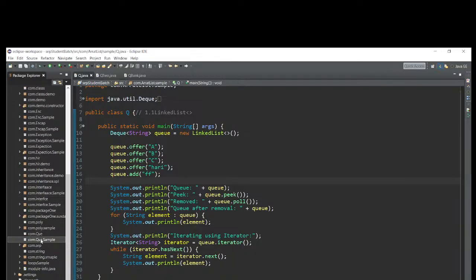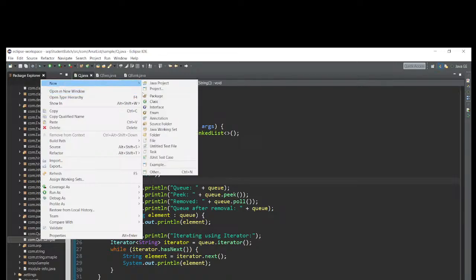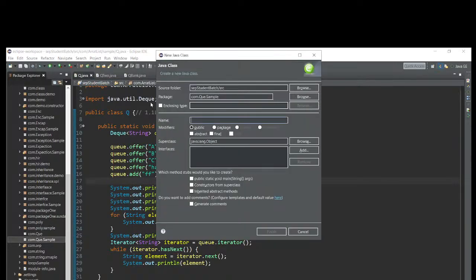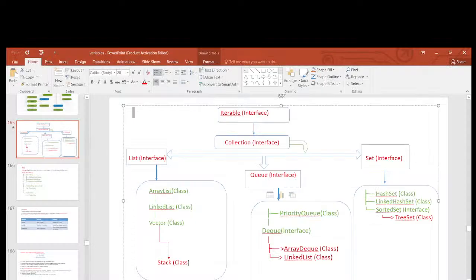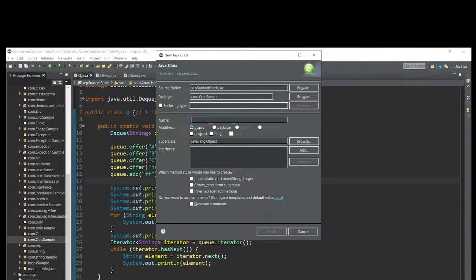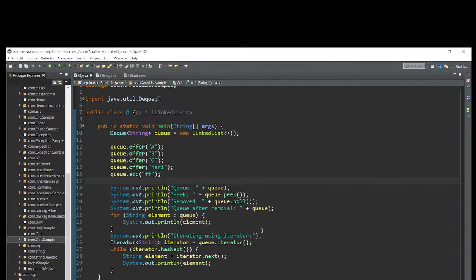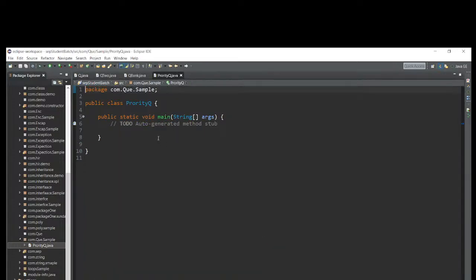Let me create one class here, new class. Let me create the class name as something. Which class is implementing here? PriorityQueue. Let me write that only. PriorityQueue, just public static main method, hit the checkbox and create that one. Now let me remove these comments.